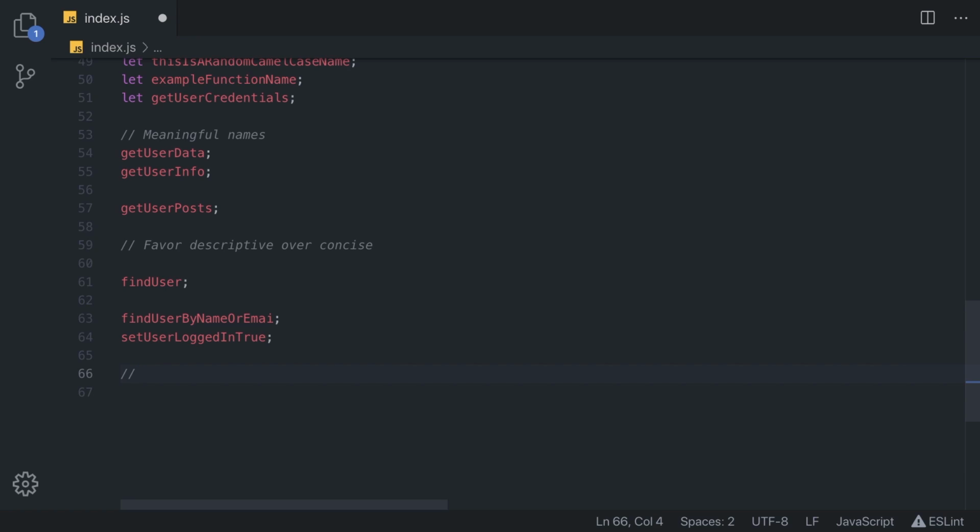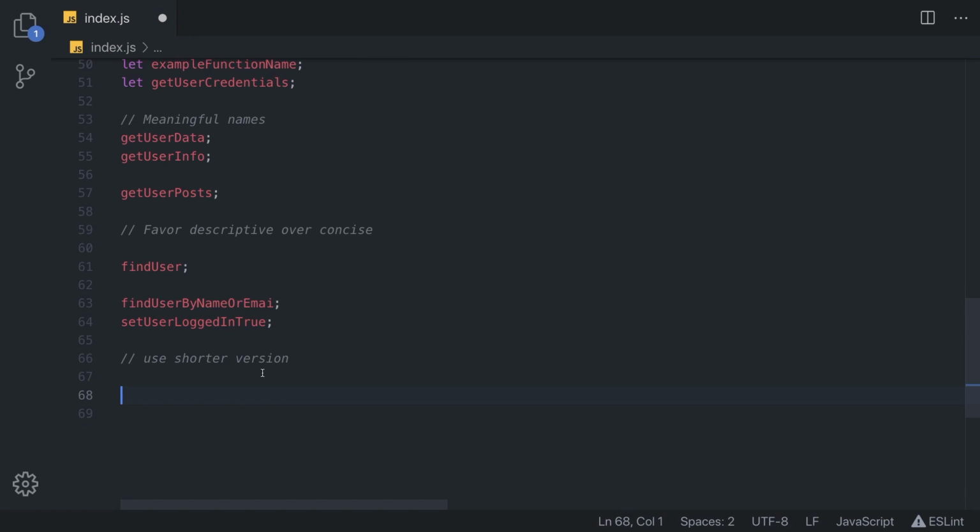But when there is a shorter version, use it. So use these long names only when you're not sure if the concise name is descriptive enough, but when you're sure, use a shorter version. While, for example, get user from database is really descriptive, there is a shorter version that means the same thing.